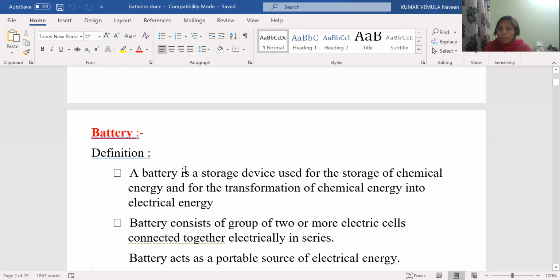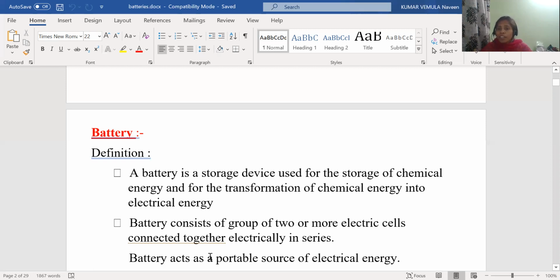So what is a battery? Battery is one of the storage devices. What is it storing? It is storing the chemical energy, and this chemical energy is transforming into electrical energy. A battery consists of a group of 2 or more electric cells connected together electrically in series.